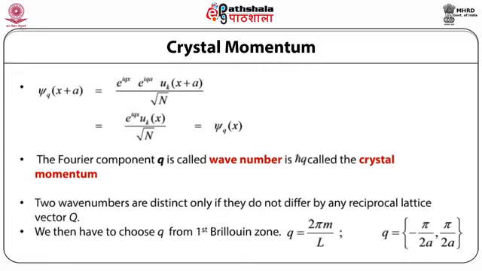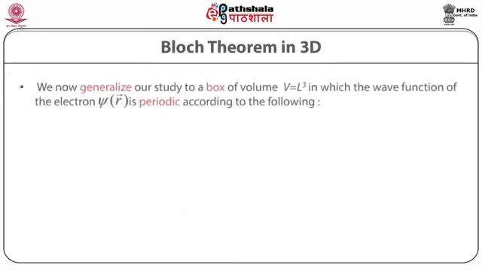This means that the two wave numbers are distinct only if they do not differ by any reciprocal lattice vector. We then have to choose small q from q is equal to 2 pi m by capital L, where q lies between minus pi by 2a to pi by 2a, that is, it lies within the first Brillouin zone. Now we generalize our results to Bloch theorem in 3 dimension.